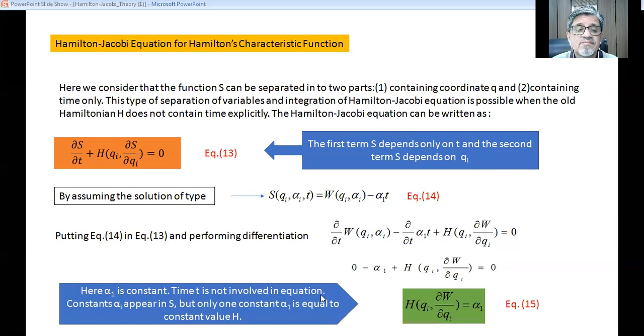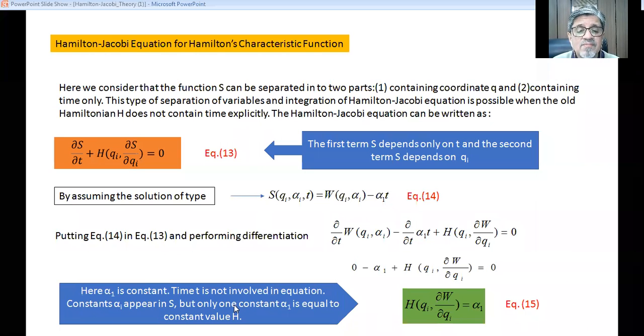The constants alpha i appear in S, the Hamilton's principal function, where different constants of integration are there: alpha 1, alpha 2 up to alpha i.